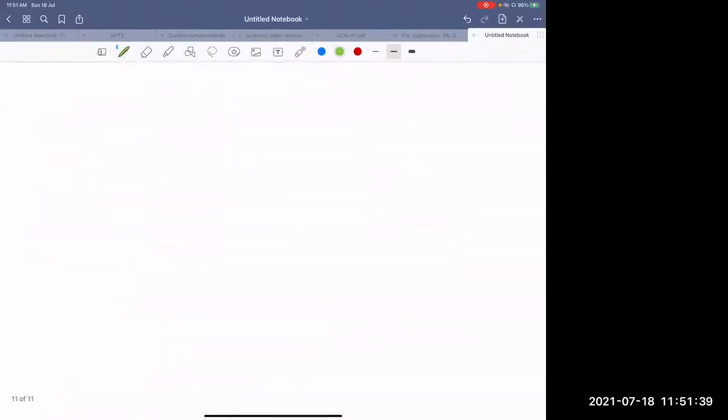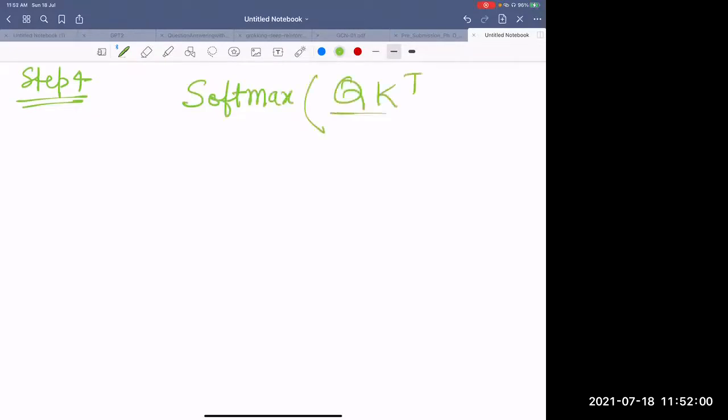Okay. This is the third. Fourth step is, yeah. So now coming on to the fourth step. Till now what you have got? You have got the softmax of QK^T over root d_k. Till now you have got this.